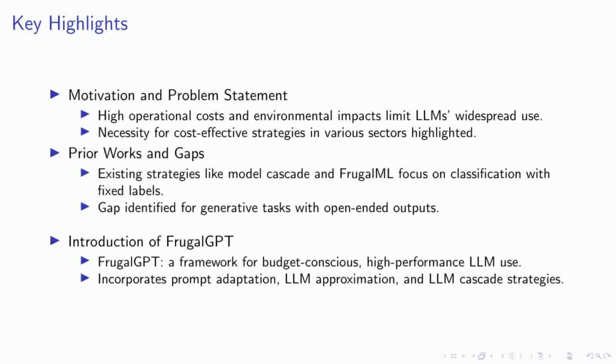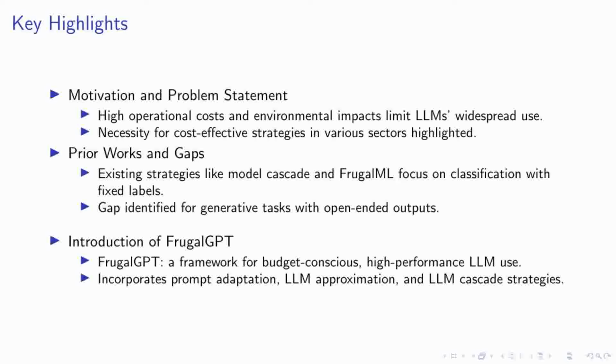Turning to the existing landscape, we find that most strategies, such as Model Cascade and FrugalML, have been primarily designed for classification tasks with a fixed set of labels. This leaves a noticeable gap in strategies tailored for generative tasks, which often require handling open-ended outputs. To bridge this gap, we introduce FrugalGPT, a novel framework designed for the budget-conscious utilization of LLMs without compromising performance.